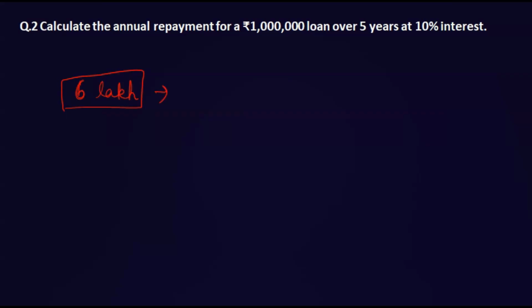If you are not calculating anything for EMI, for equal monthly installments, and any institution says, okay, you have taken a 6 lakh loan, pay 30,000 monthly for 2 years, then 30,000 for 2 years, that means at the end of 2 years the amount to be paid will be 7,20,000.